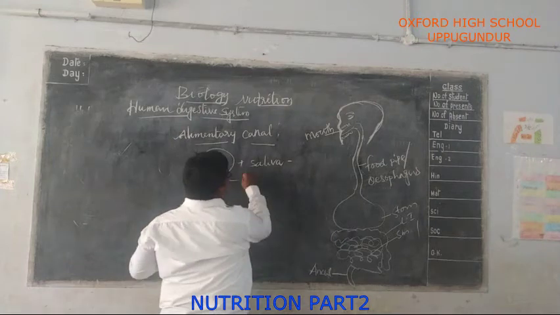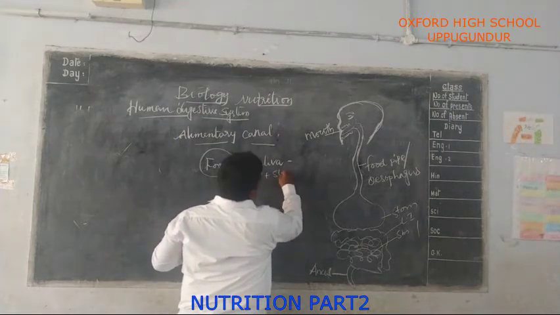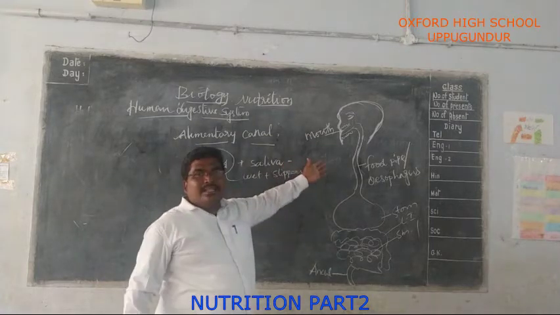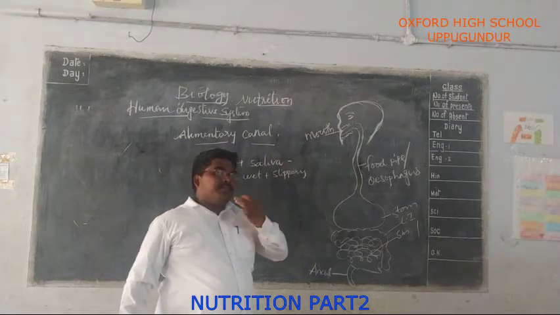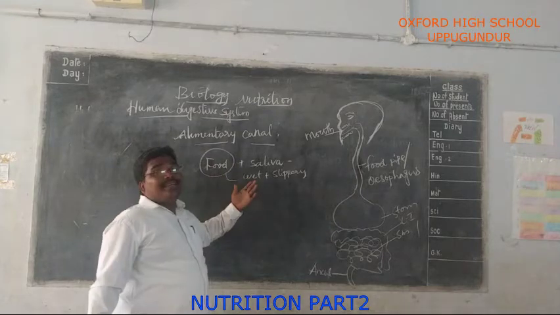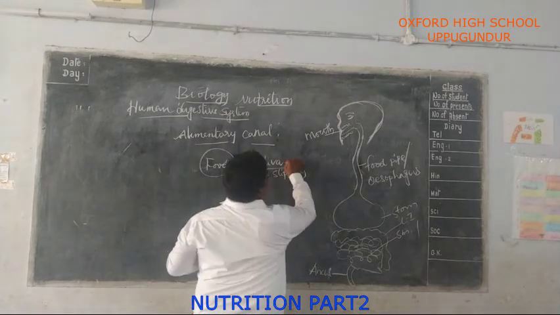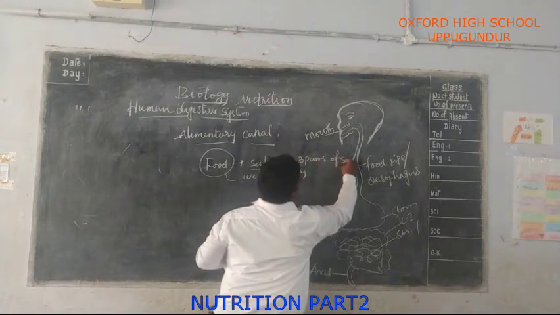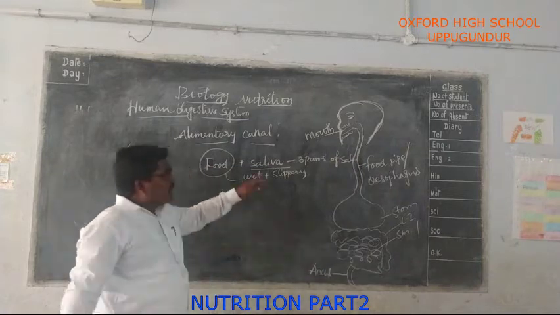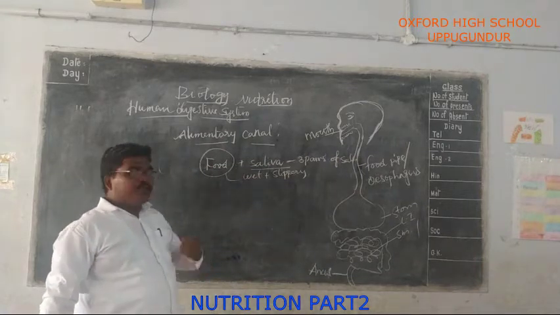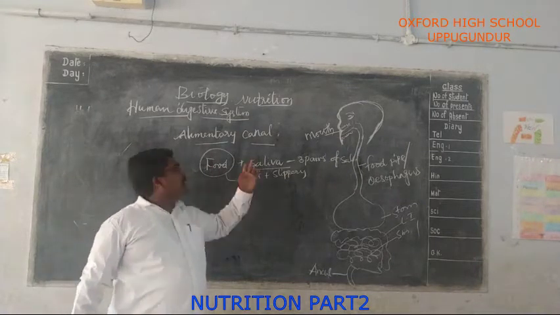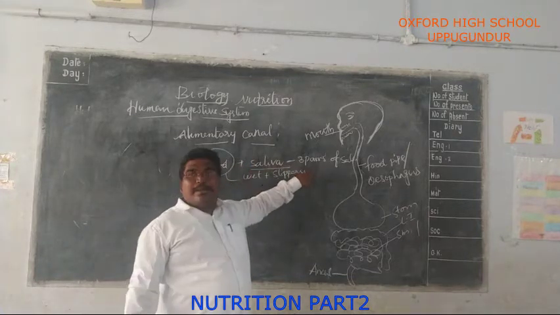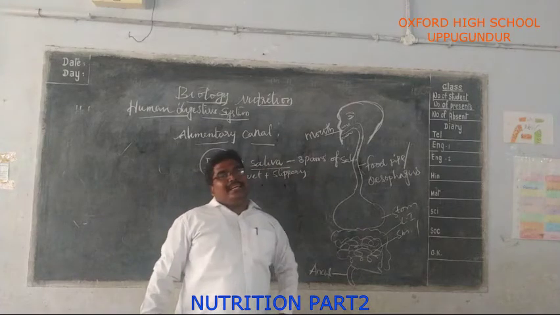How has the food become now? Wet and slippery, with the help of the saliva. The saliva is secreted by the three pairs of salivary glands. The food is cut and crushed by teeth, and mixed with saliva to make it wet and slippery.